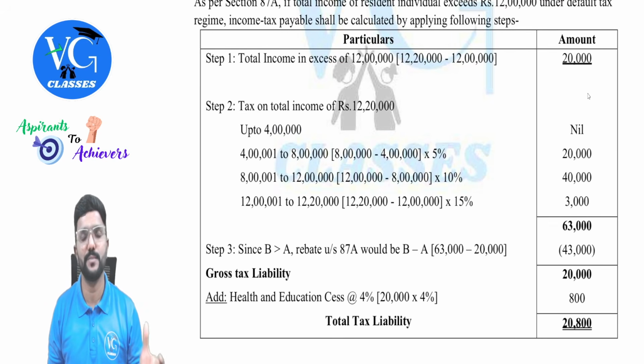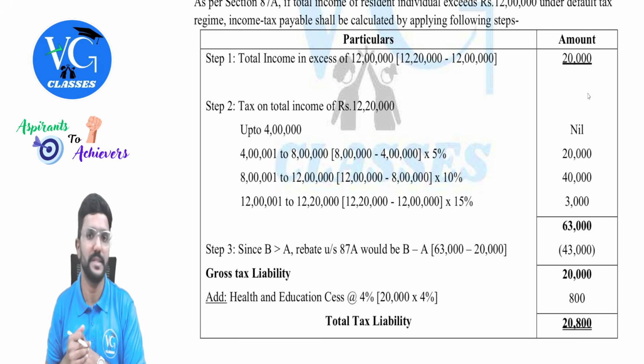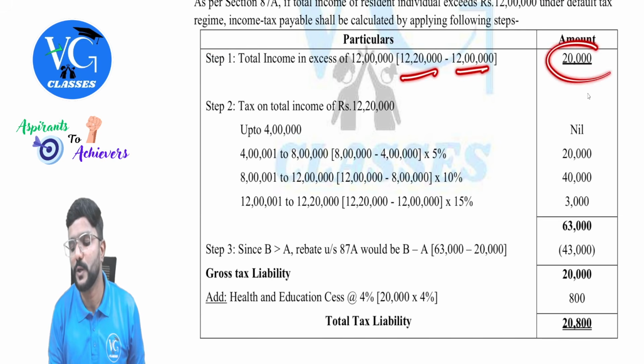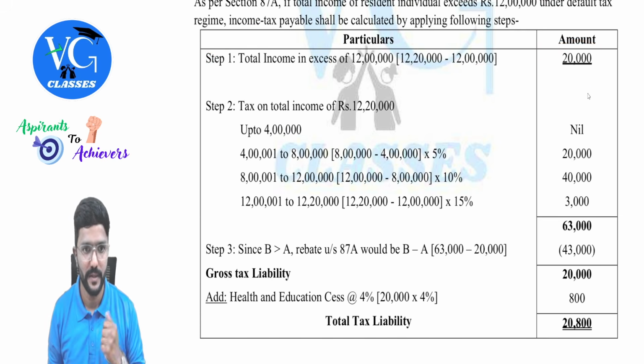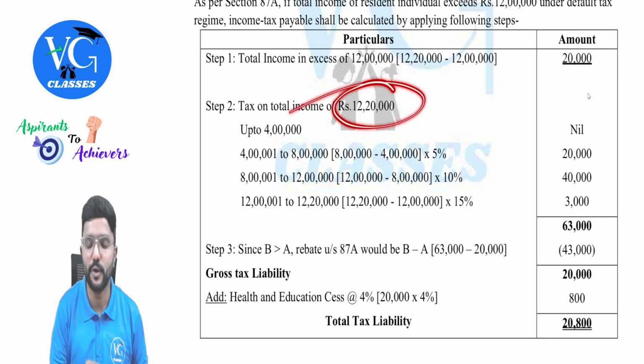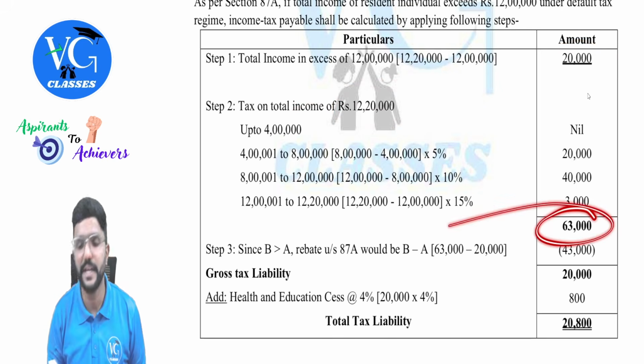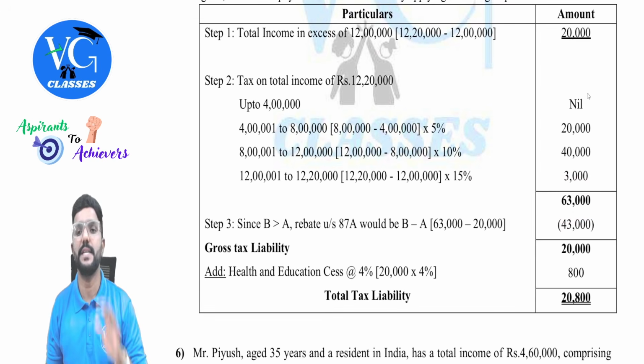Yes, guys, because it is more than 12 lakh, within 12 lakh 70,000. Got it? So total income in excess of 12 lakh is how much? 12 lakh 20,000 minus 12 lakh, which is 20,000. Keep it aside. Then calculate the tax on the entire total income of 12 lakh 20,000. I need not explain the calculation again, so straight away I will go to the figure 63,000.